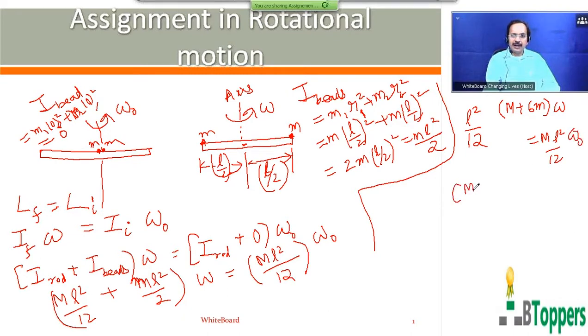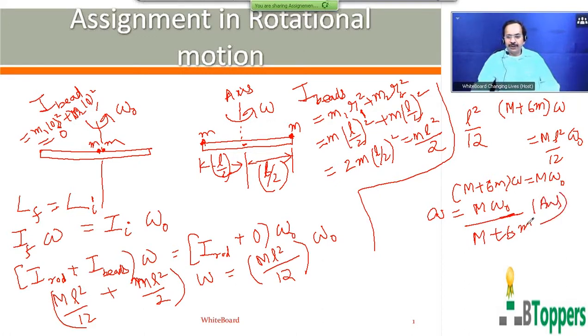So you can cancel L square by 12 on both sides. So you get omega equal to M omega naught by capital M plus 6 into small m. That's the answer. Those who want to copy the solution, please take a pause and finish writing the solution.